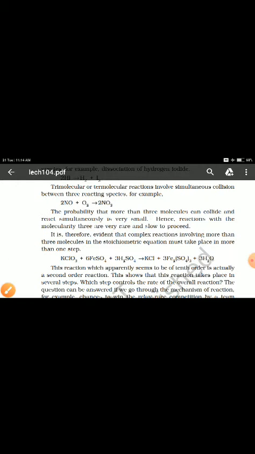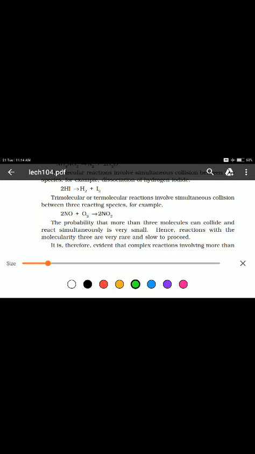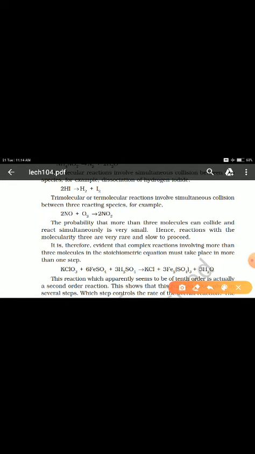But we haven't studied anything more than 3, meaning more than 3 molecules colliding. That is possible, but it is very rare, the rarest of the rare.